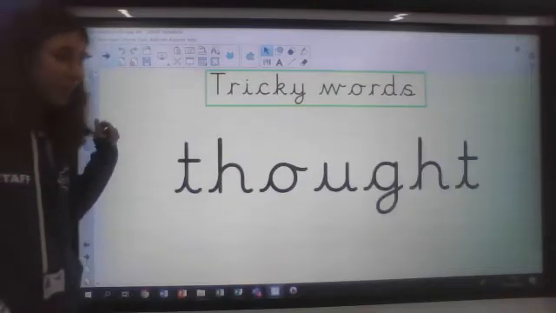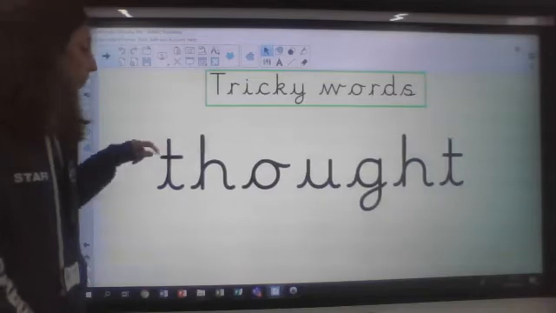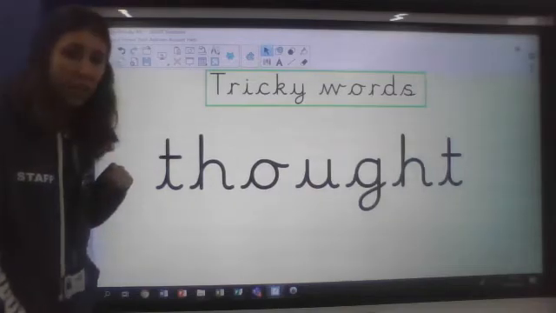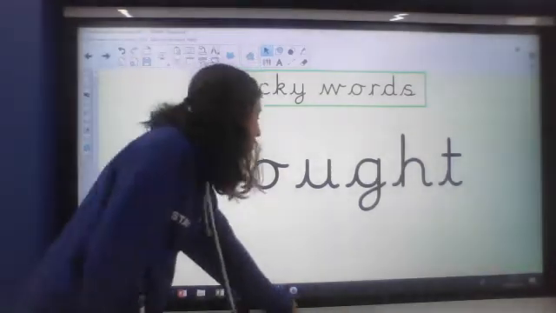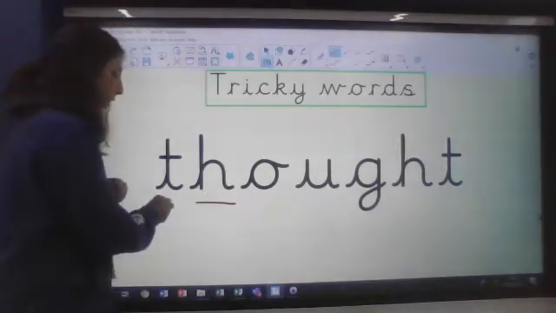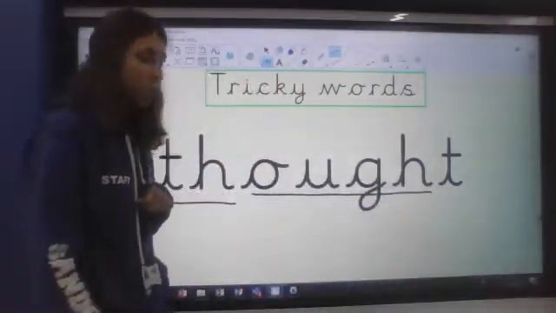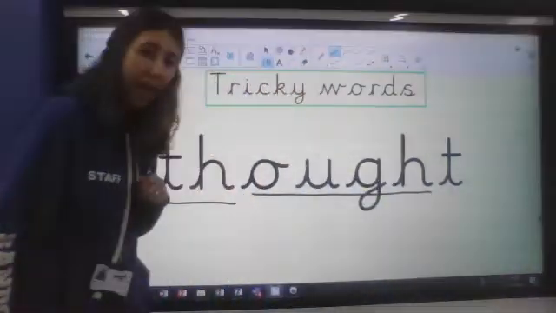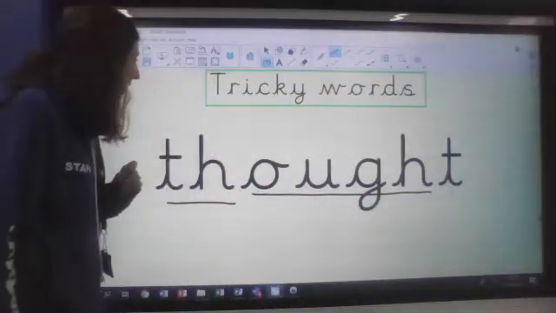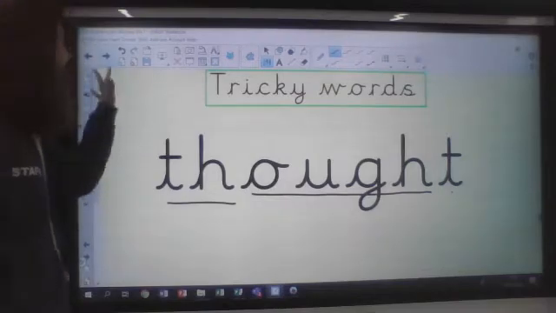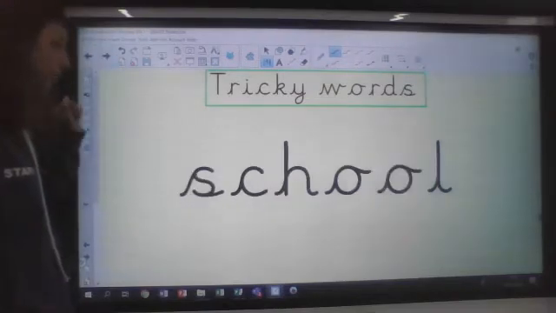Oh, this one, my phonics set. We have had that tricky word recently. That word is thought. So we've got, and then O-U-G-H makes the O sound at the end. Thought, what someone is thinking or has been thinking.